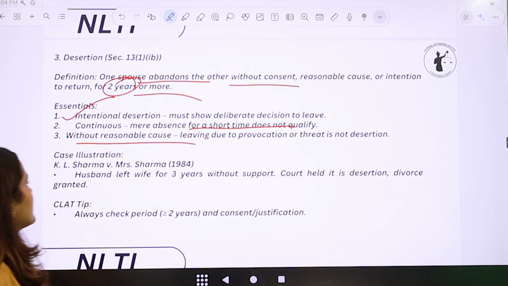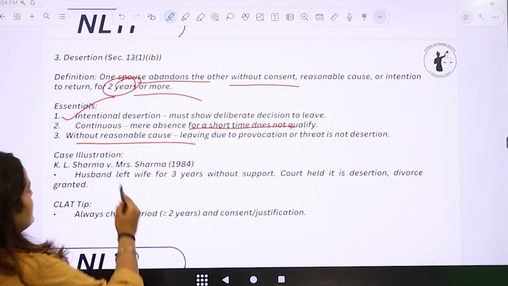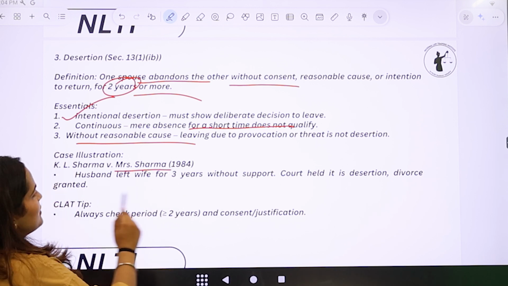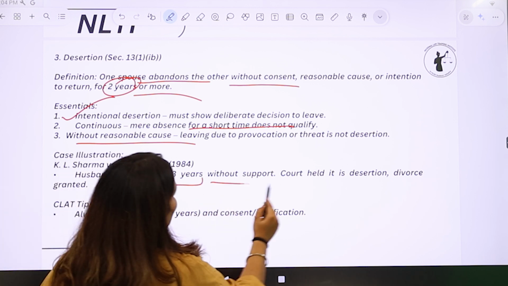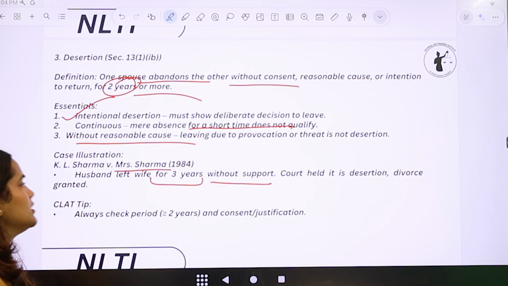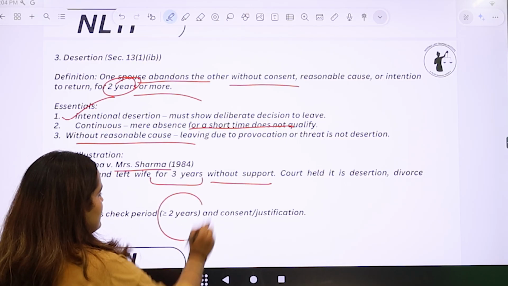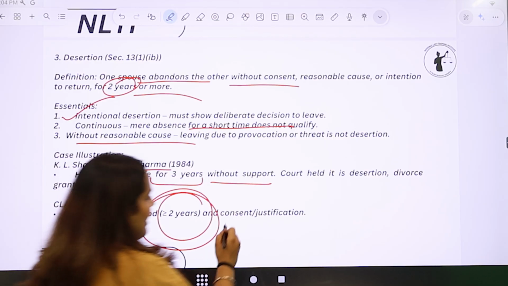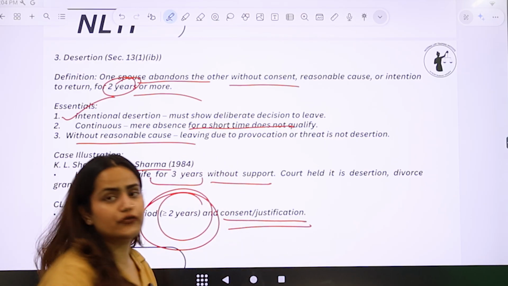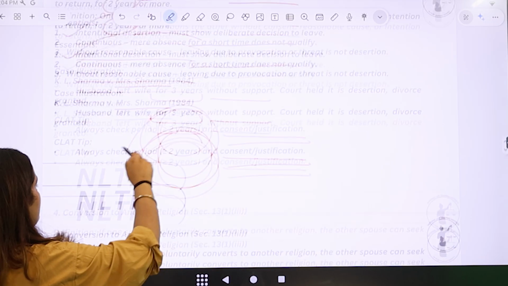Right? Then, case law. KL Sharma versus Mrs. Sharma. In this case, husband left wife for 3 years without support. Court held it as desertion and divorce should be granted in this case. What you have to check here is the time period and the consent or the justification for it. This is what you need to remember.